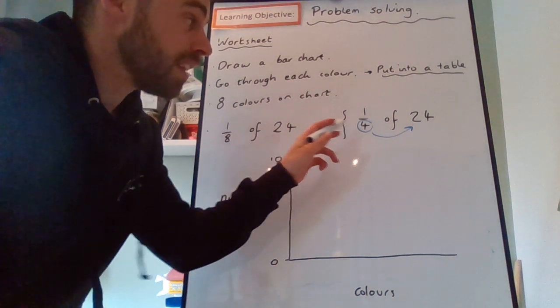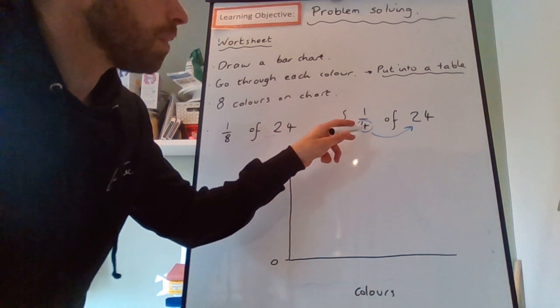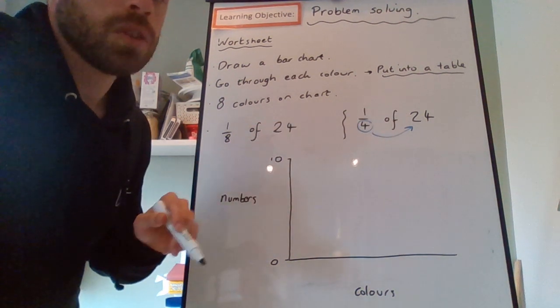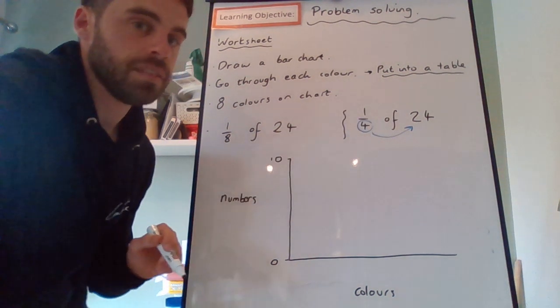So remember, we've done this in class recently when we did fractions of numbers. We're seeing how many of the bottom number go into the top number. It's like a division question. How many 4s go into 24?